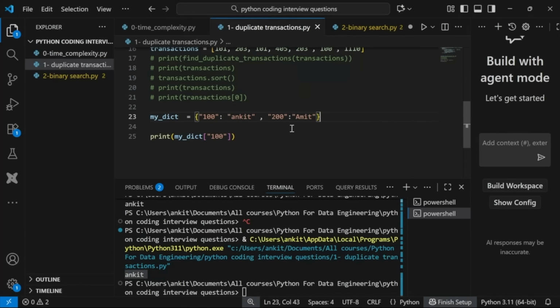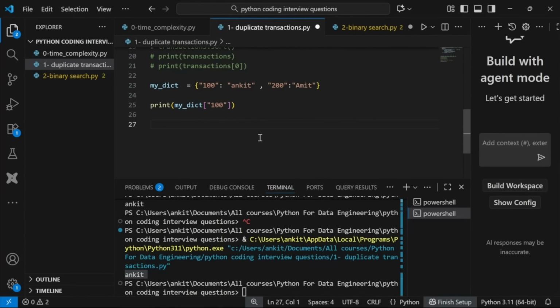When you do a lookup on a dictionary, it is O(1) time complexity, O(1) constant. How? What happens when you create a dictionary? It is in memory and has all the values, which means Python will know at what address in your memory 100 is, and at what address 200 is. So when you say my dictionary 100, it will directly go to that address and give you the value.